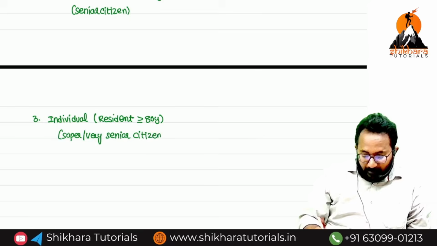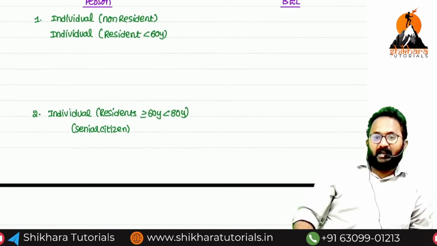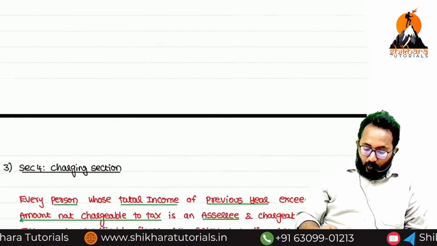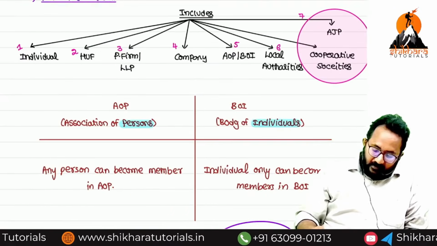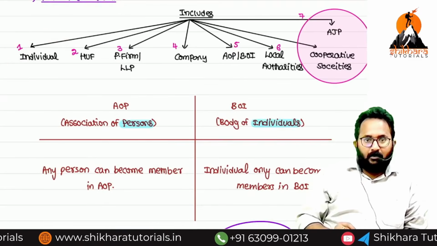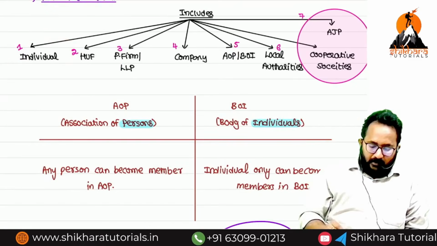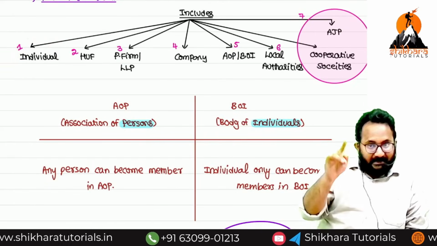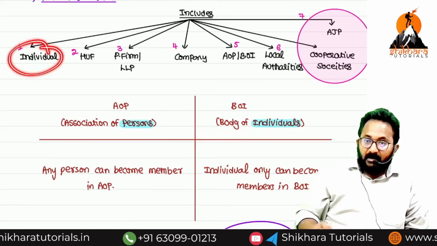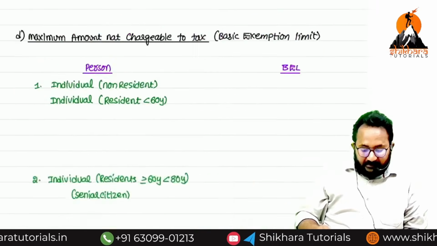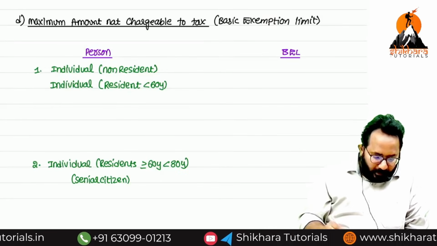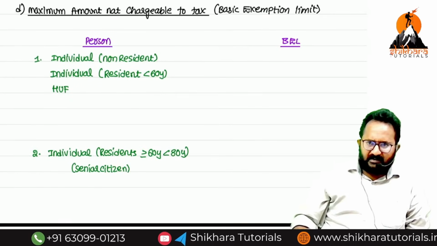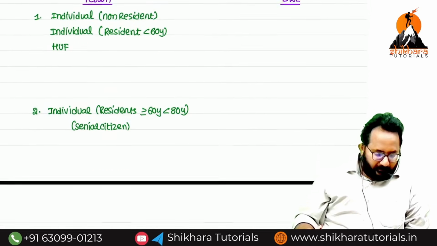Definitely, I will tell you the basic exemption limit separately for every category. We classified only in the person definition. In the person definition, as of now we classified individual into how many categories? 3. Individual non-resident, individual normally resident, next individual resident senior citizen, individual resident super senior citizen. Understood? Next, who do we have? HUF. That will be first category only. HUF, resident or non-resident, first category.